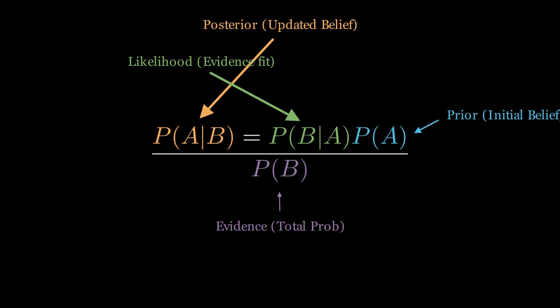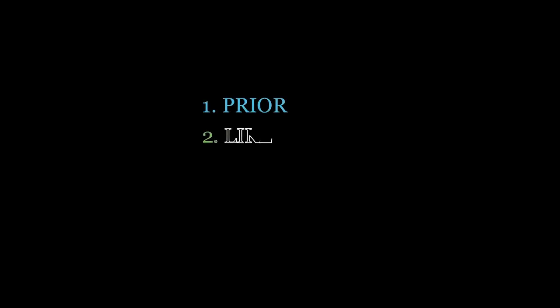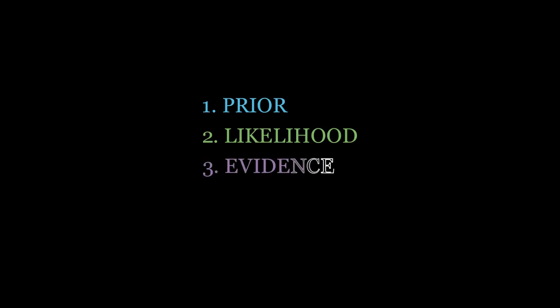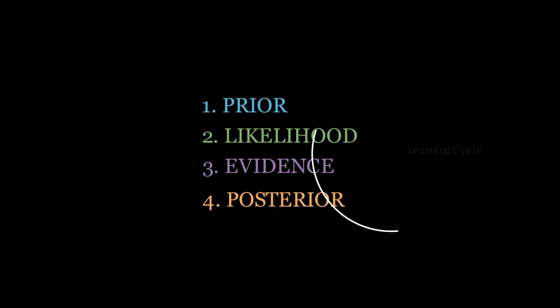To understand Bayes deeply, we need four concepts. First, the prior, what you believed before seeing the evidence. Second, the likelihood, how well the evidence fits your hypothesis. Third, the evidence, the total probability of seeing that data. And finally, the posterior, your updated belief. It's a continuous cycle of learning and refining.